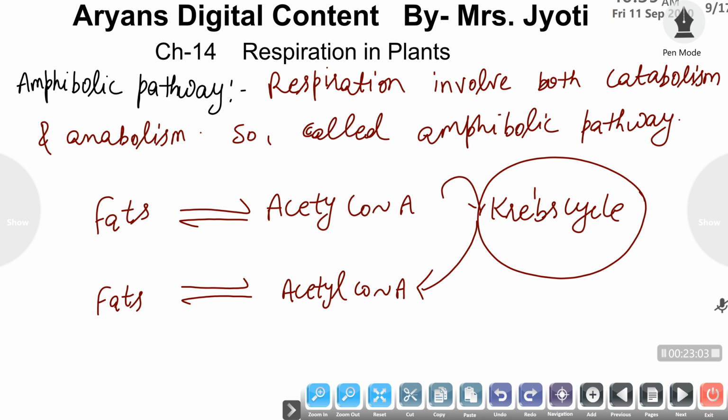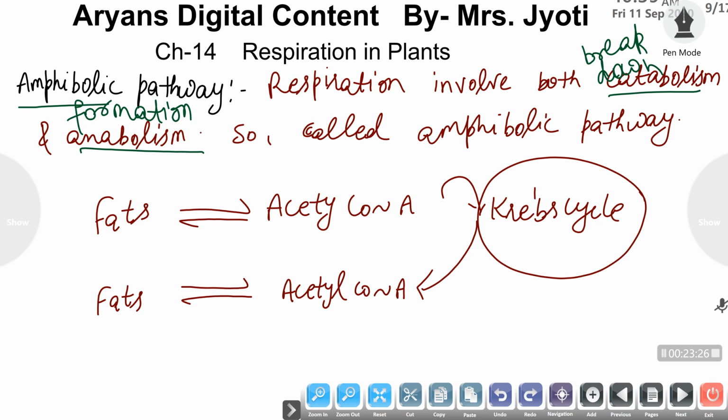Respiration can be considered as an amphibolic pathway. So what is amphibolic? Amphi means both, that is, the pathway or mechanism which involves catabolism as well as anabolism. Catabolism involves breakdown, while anabolism involves formation of some substances. So respiration involves breakdown of complex substances to simpler ones, and also the formation of these complex substances by using simpler ones.